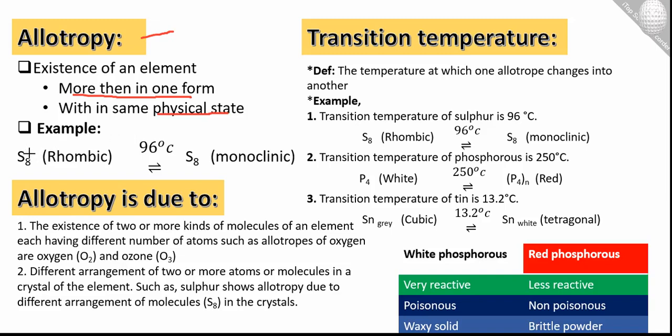For example, sulfur S8 is in rhombic shape up to 96 degrees. When the temperature goes above 96 degrees, it converts into monoclinic. In rhombic and monoclinic forms, the arrangement of atoms just changes. So the physical state remains constant, but the arrangement of atoms changes.